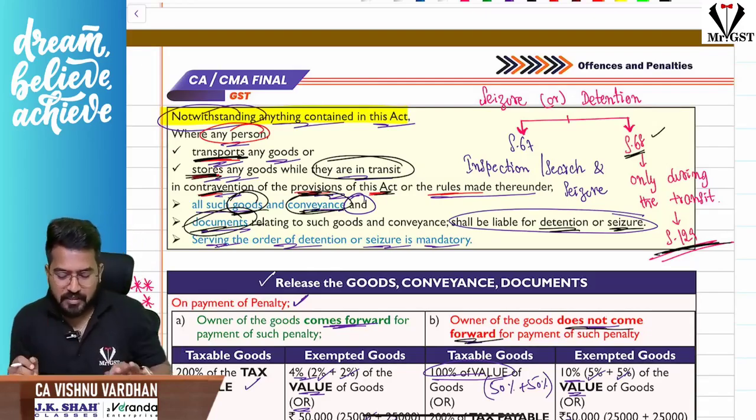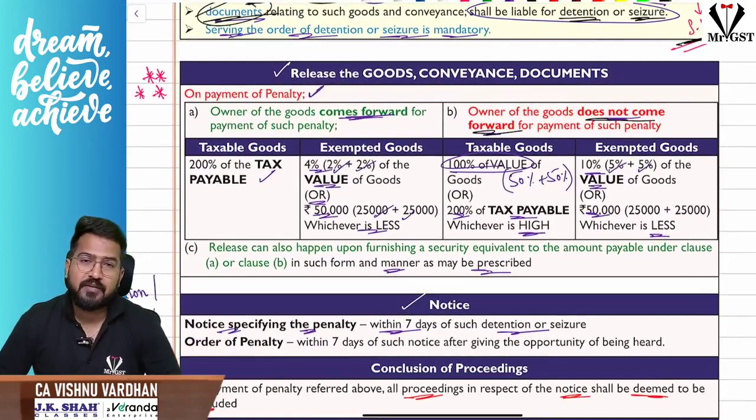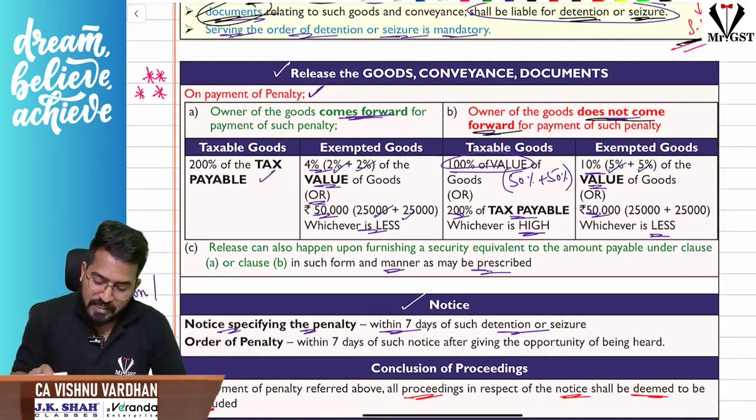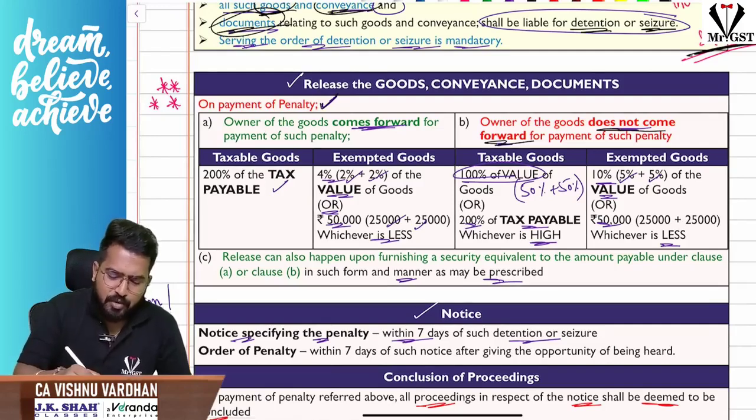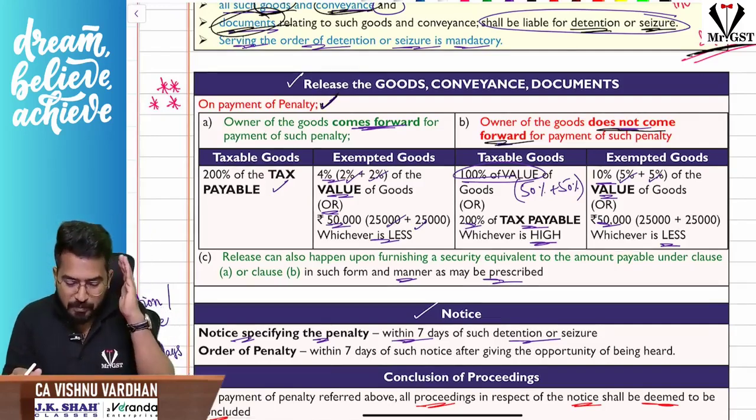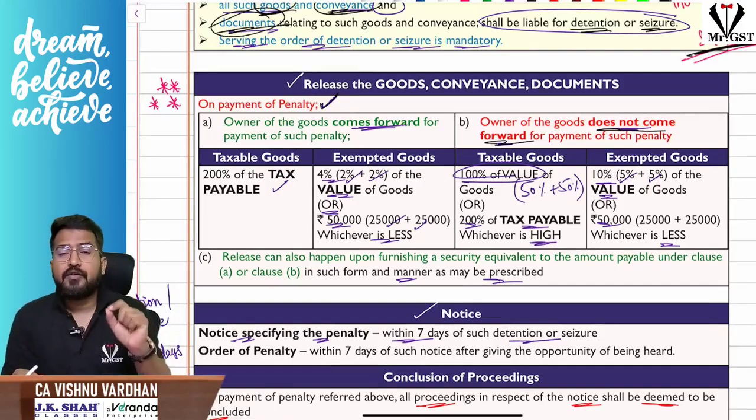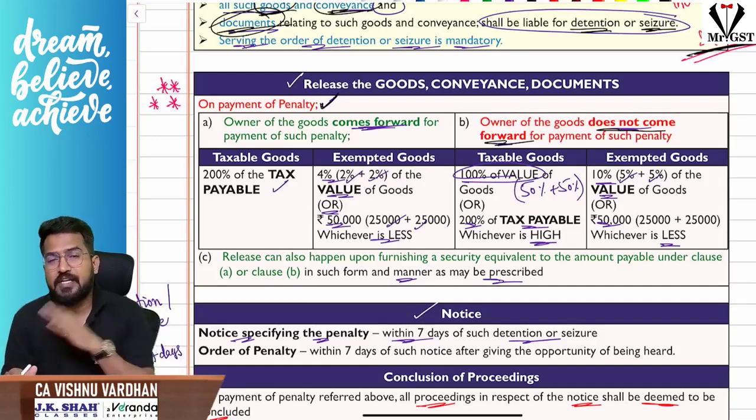Okay, sir, they have detained or seized. Now please understand, how do they release those goods or conveyances or documents? For releasing them, you should pay a penalty. So please understand, section 129 talks about a very important concept for you. Please mark it important and remember these things. Very good chances of being tested. When your goods or conveyances or documents are seized, for releasing them you should pay the penalty.